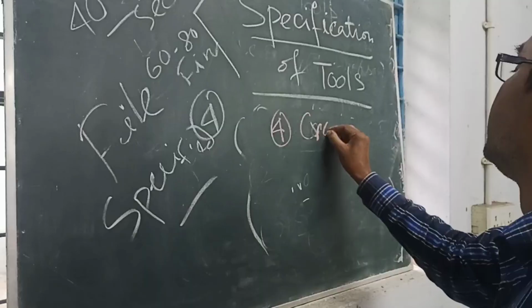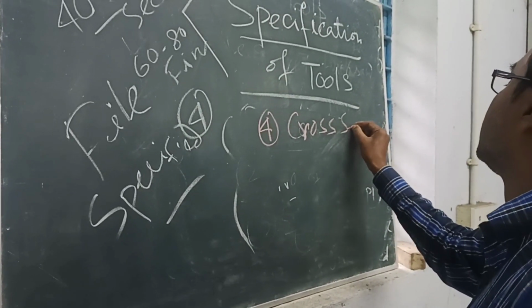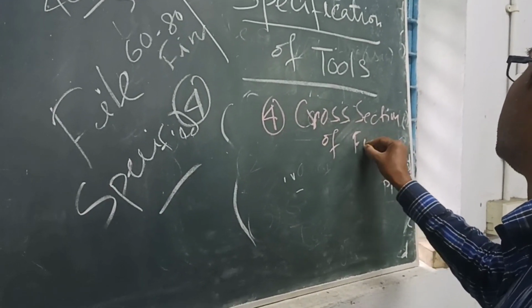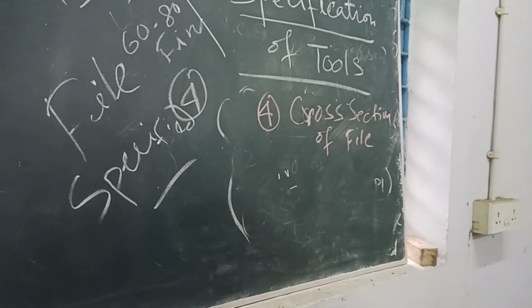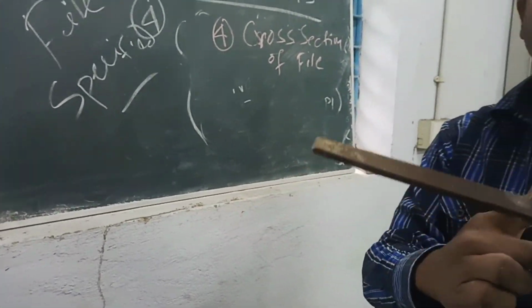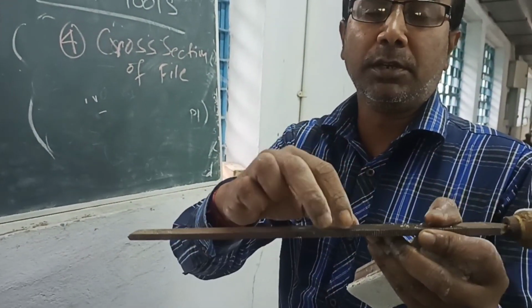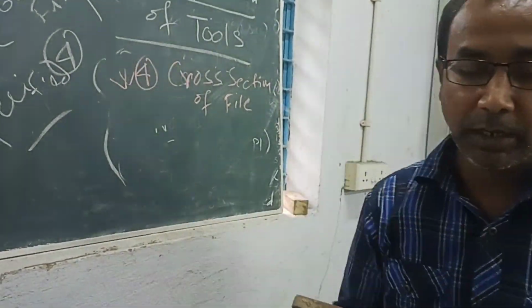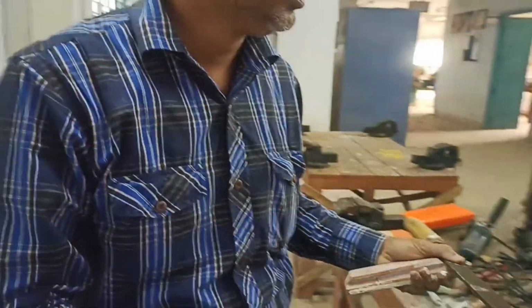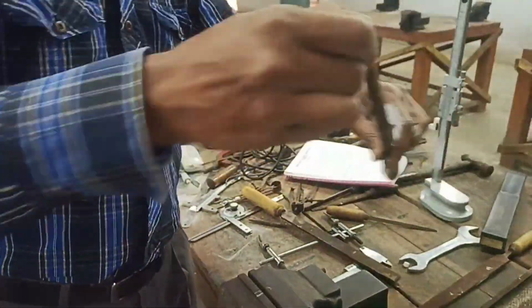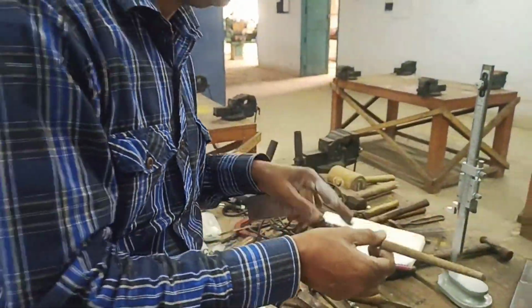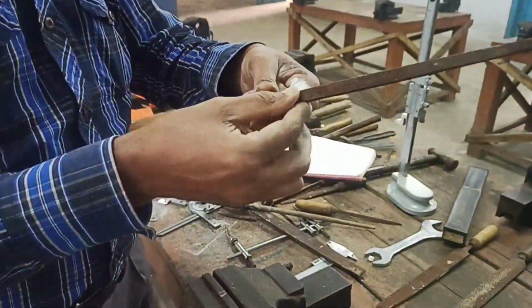According to cross section, meaning whenever a file is cut from the middle, the cross section is another specification of the file. It is the rectangular file. Another is the circular or cylindrical file. Another is the square file.